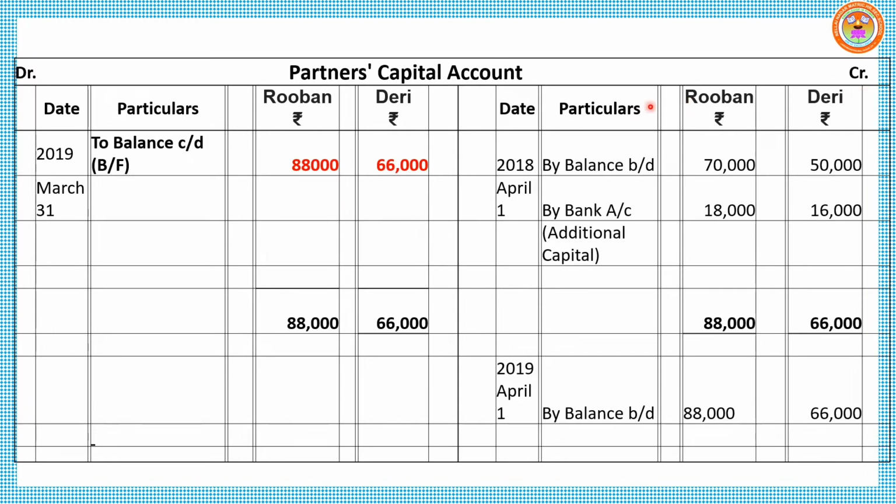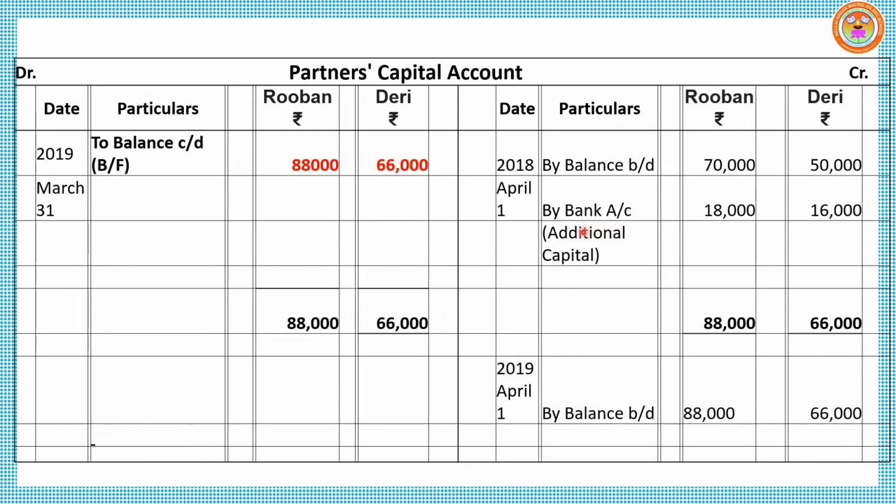As per format, credit side, opening balance, how much they have introduced as capital on 1st April. Reuben 70,000, Derry 50,000. So 2018 April 1st, by balance brought down, the beginning value of Reuben's capital account. So he introduced 70,000 as opening capital. Derry introduced 50,000.